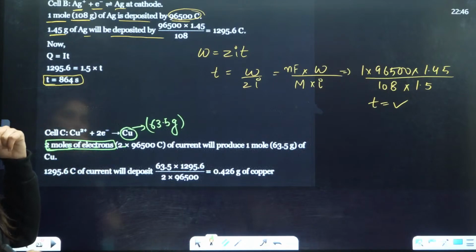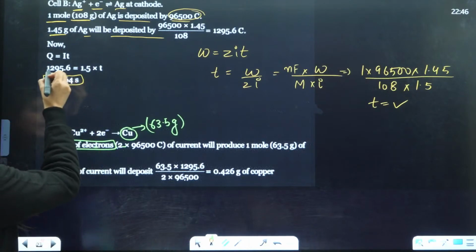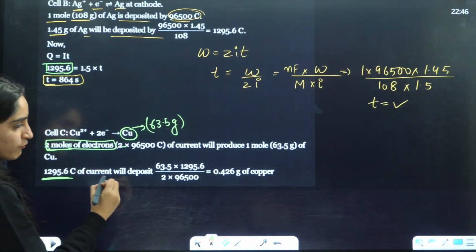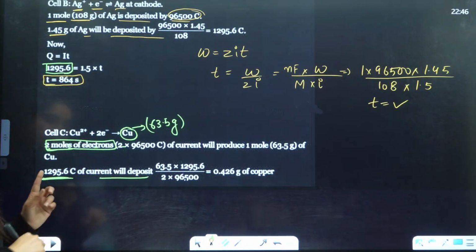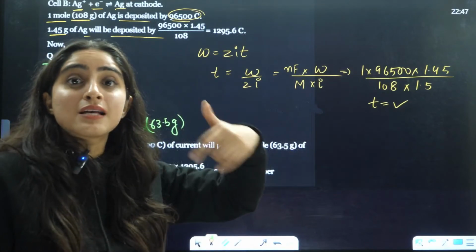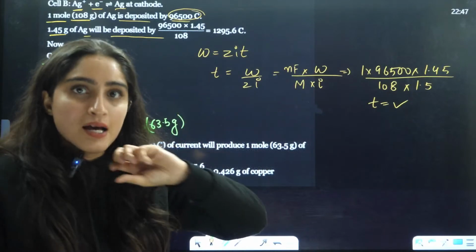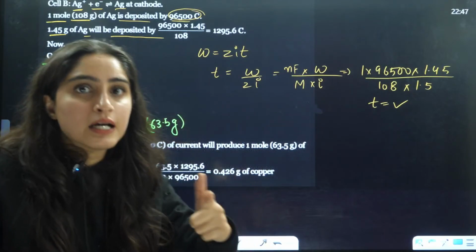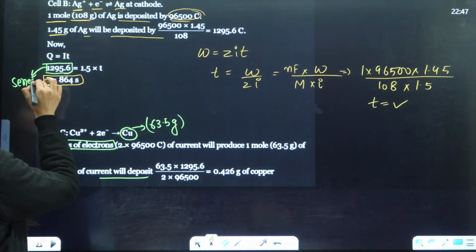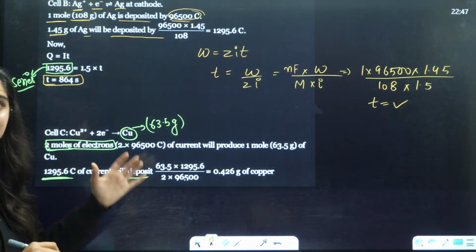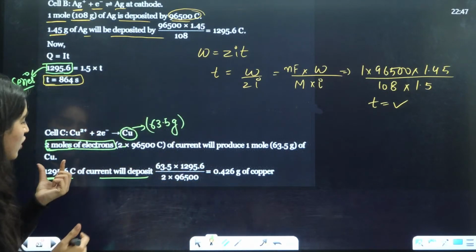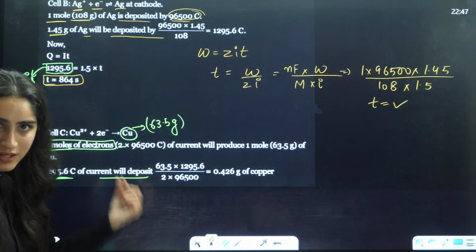Now here what amount of current do you have? The current that you have is 129.56 will be deposited, right? This much current, because they are connected in series. When they are connected in series, the current is going to be the same here, right? There is no change in the current. Q, the charge, is going to be the same because they are connected in series. So that's why charge is the same in both cases. That was the benefit of Faraday's second law. So this much was deposited, right?